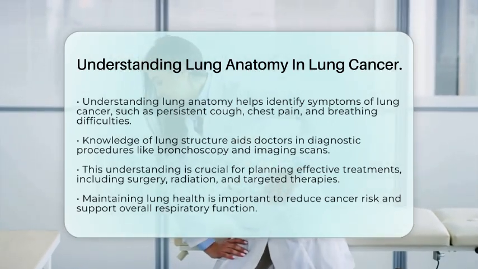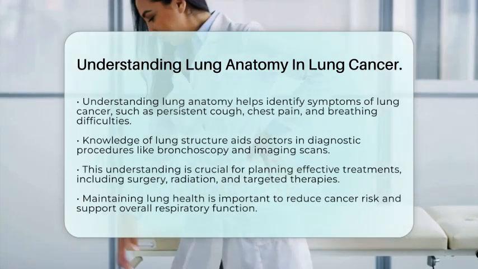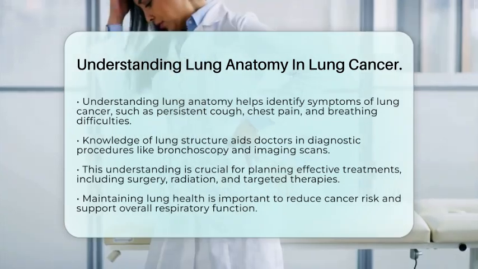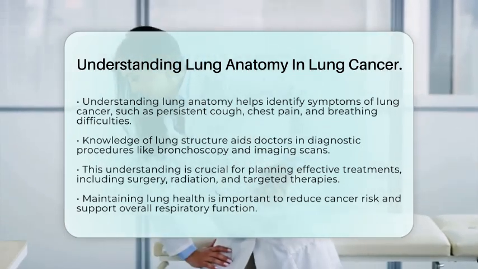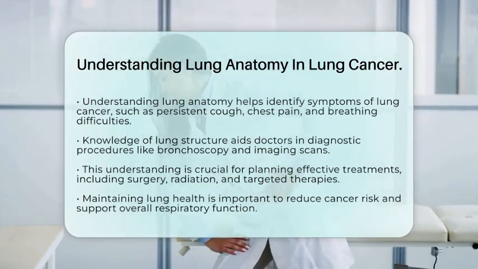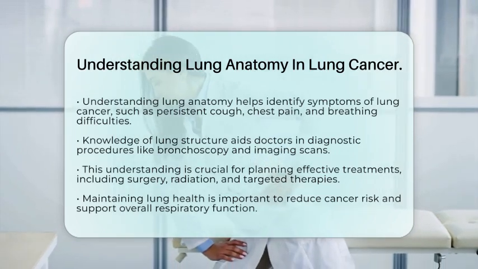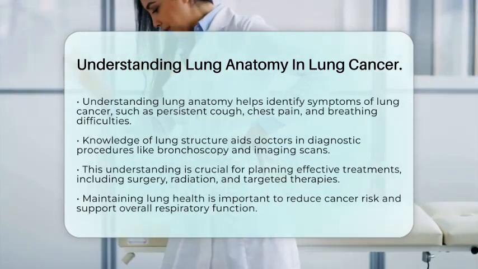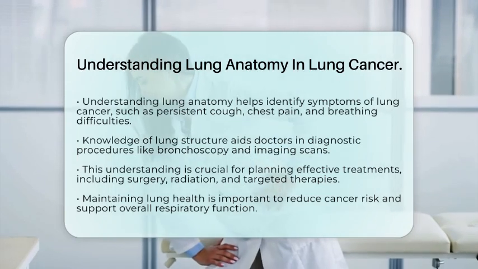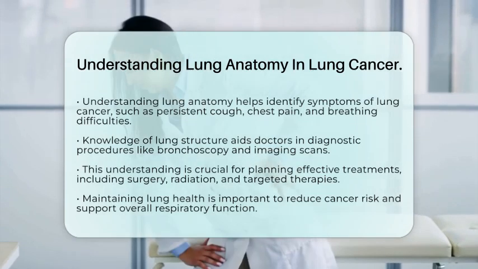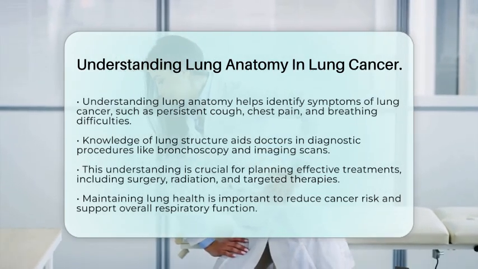In summary, the anatomy of the lungs, which includes the trachea, bronchi, bronchioles, alveoli, pleura, and diaphragm, provides the framework where lung cancer can originate and progress. Understanding this anatomy is essential for diagnosing, managing, and treating lung cancer while highlighting the importance of maintaining lung health to reduce risk and support respiratory function.